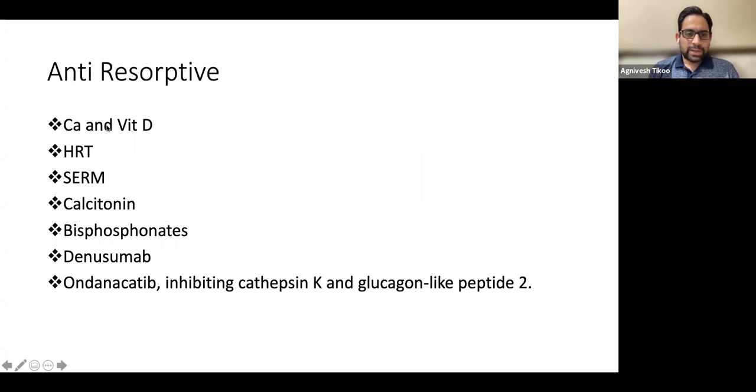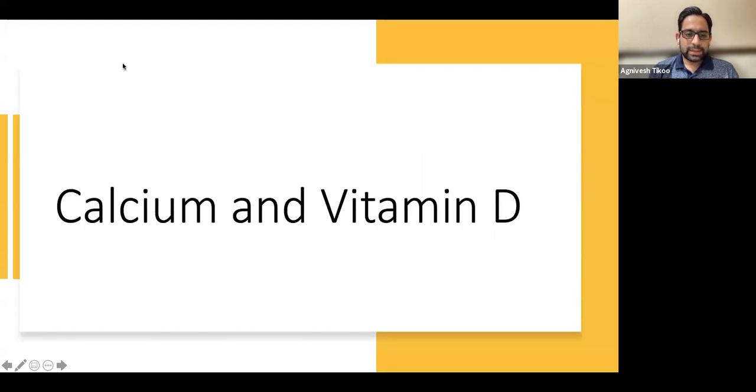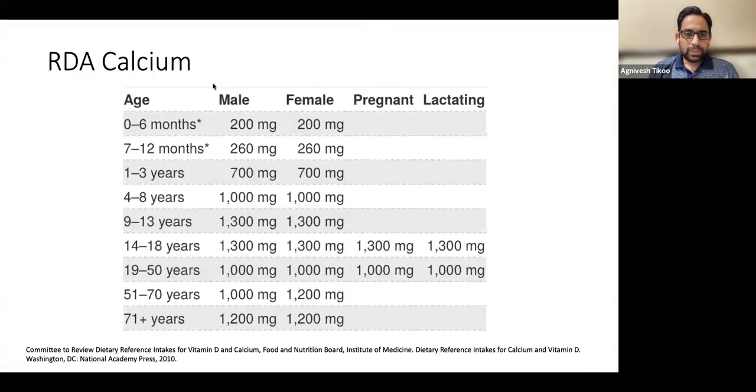So anti-resorptives, there's a huge list of anti-resorptives. We are going to discuss the main drugs. Let's discuss first about the calcium and the vitamin D. So there is a recommended dietary allowance of calcium, but as a general rule, you remember in the 19 to 50 age, around 1000 is what is required, and it increases slightly in the females as they come across the menopausal age and thereafter.